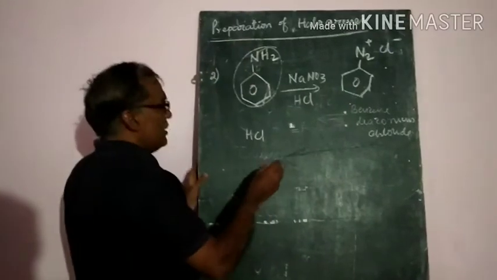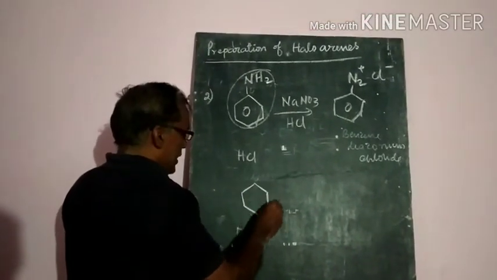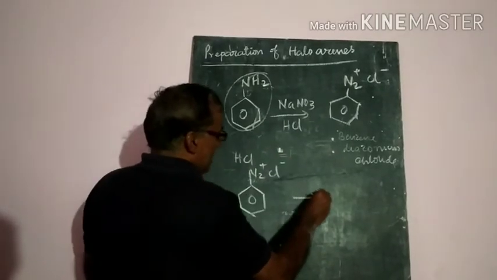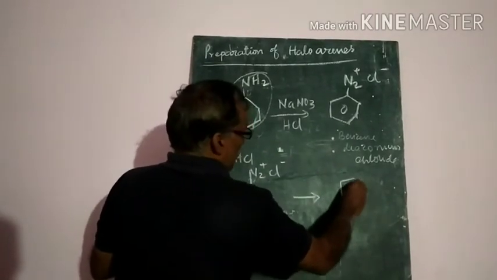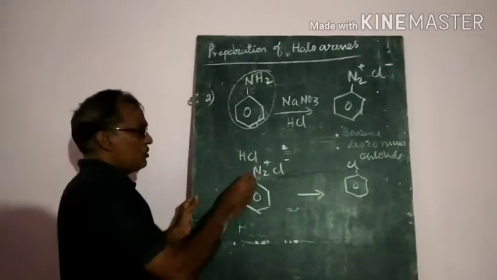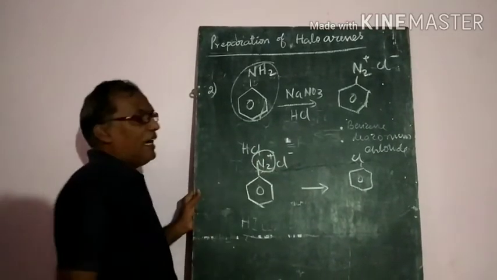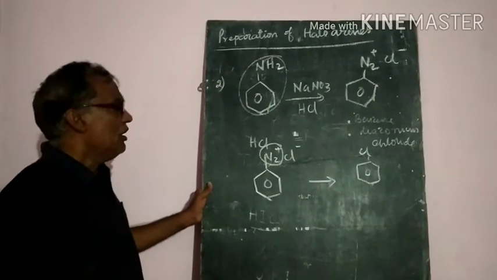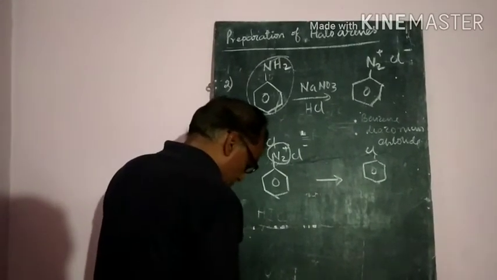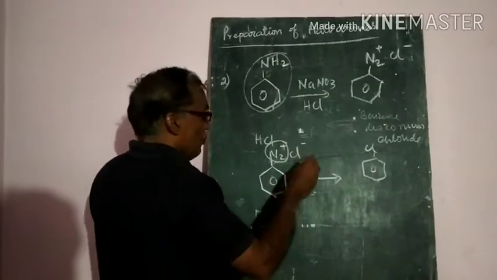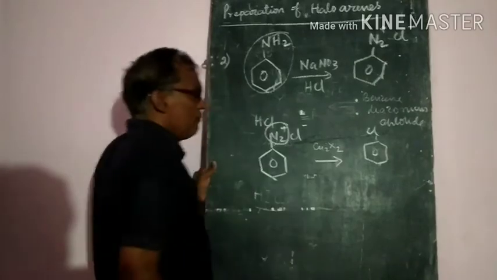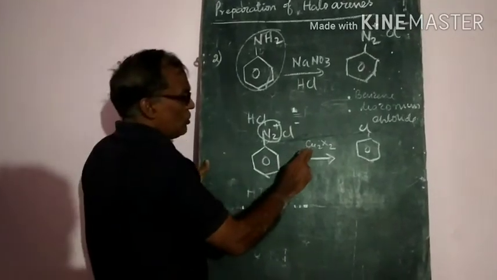So again, for this benzene diazonium chloride, what do you have to do? You have to get the chlorobenzene. Haloarenes we have to prepare. That means you have to remove this azo group. For removal of this group, we have to treat it with cuprous halide, that means Cu2X2.